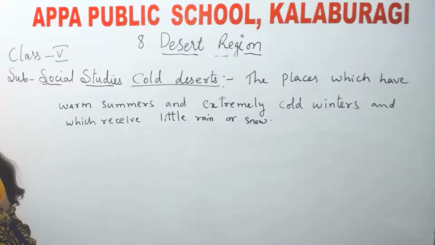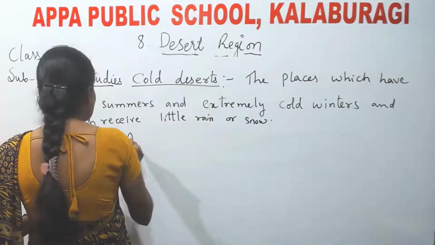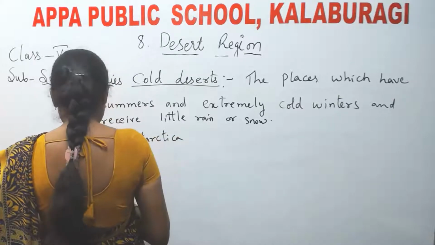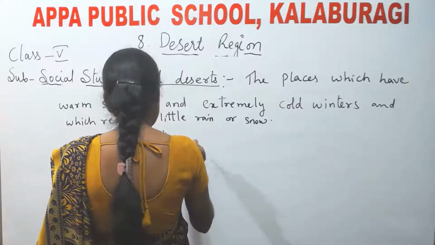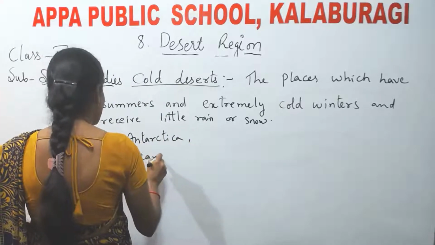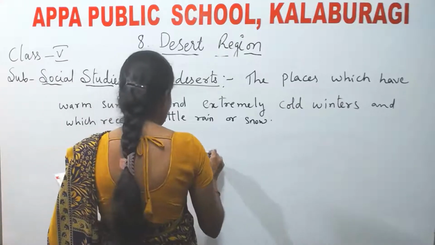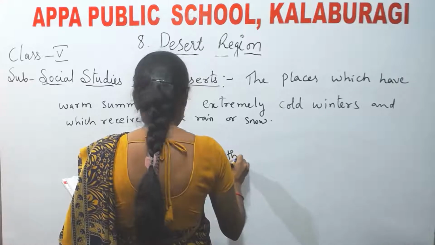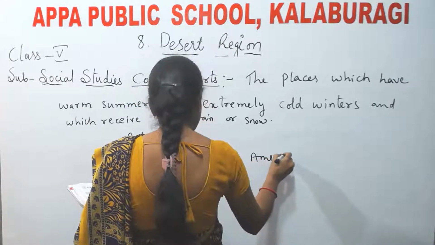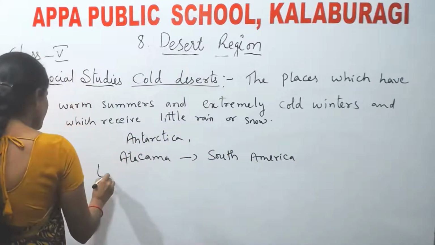Now let us see some examples of cold deserts. Antarctica. Next, the Atacama Desert, which is located in South America.